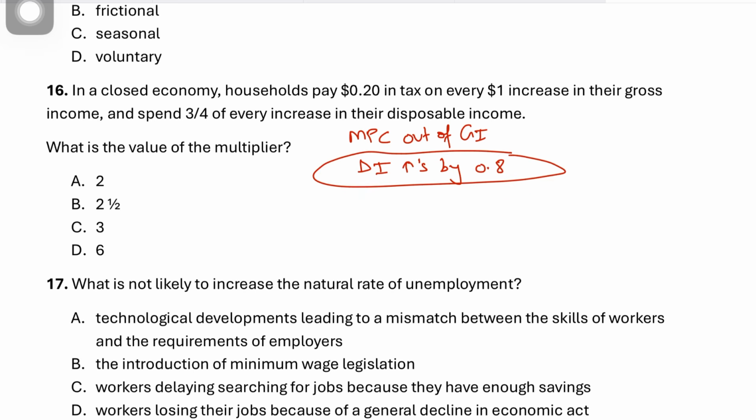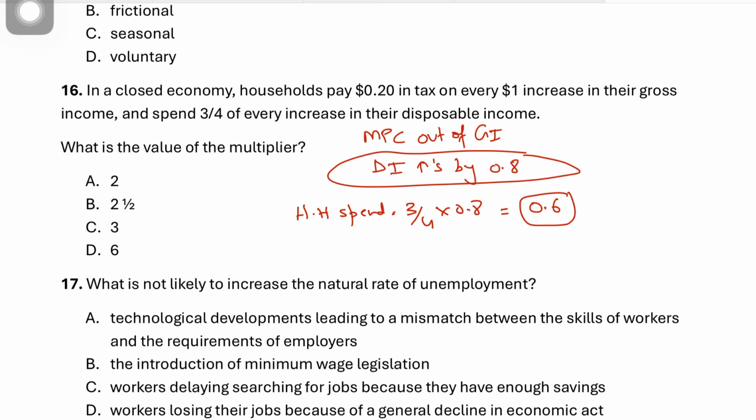Then it says households spend 3/4 of every increase in their disposable income. It means that households would spend 3/4 of 0.8. So 3 divided by 4 times 0.8 would be 0.6, which means that for every $1 increase in gross income, the marginal propensity to consume is 0.6.